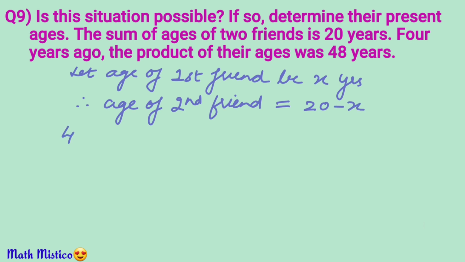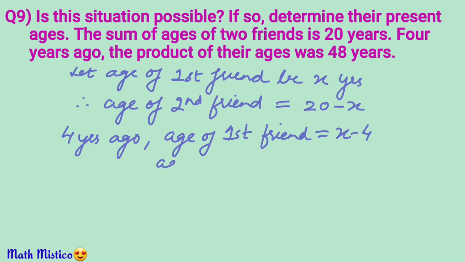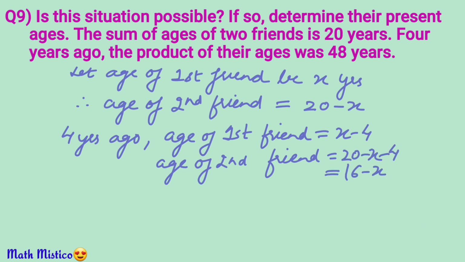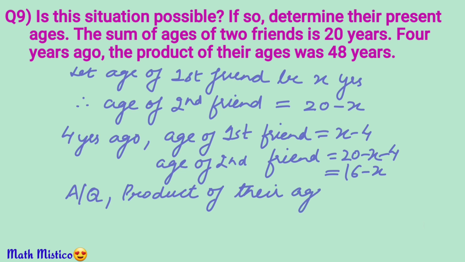4 years ago, the age of the first friend would be obtained by subtracting 4 from the present age, so it is x minus 4. Similarly, age of the second friend will be 20 minus x minus 4, which simplifies to 16 minus x. As per the question, product of these ages is 48. Therefore, x minus 4 into 16 minus x is 48.